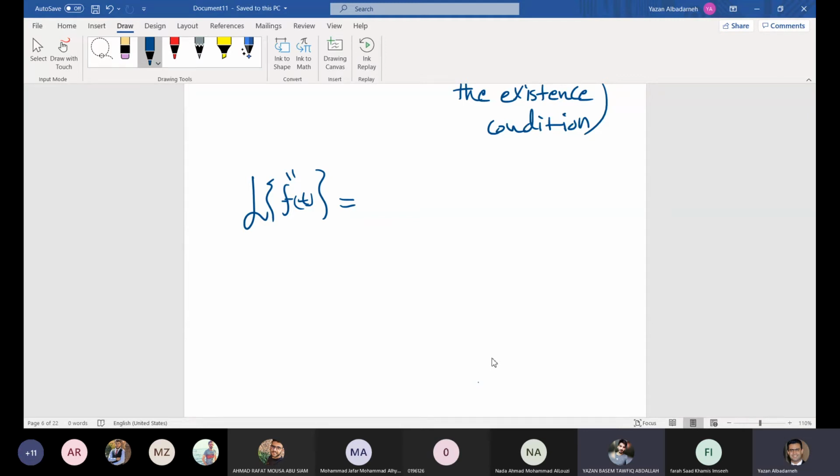Why do you want to try this one? This is my question to you. Just s squared F of s, that's it? No, I mean s squared F of s. Okay, minus. From where you get s squared F of s? This is my question to you. Apparently, you are reading it from a source.